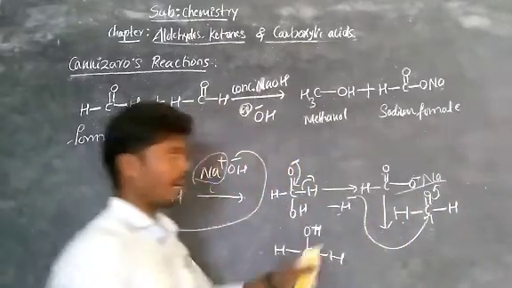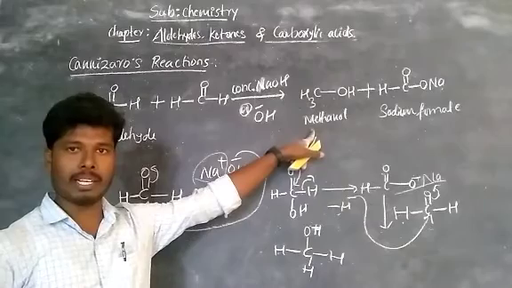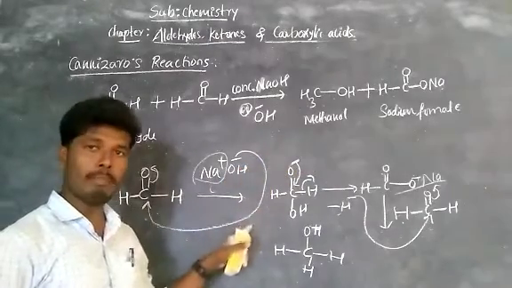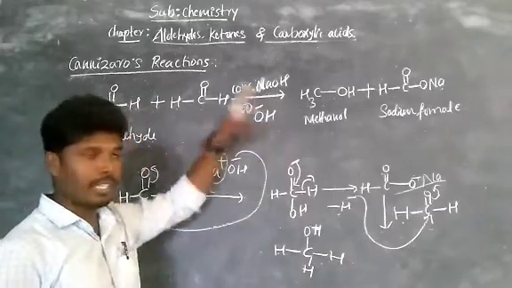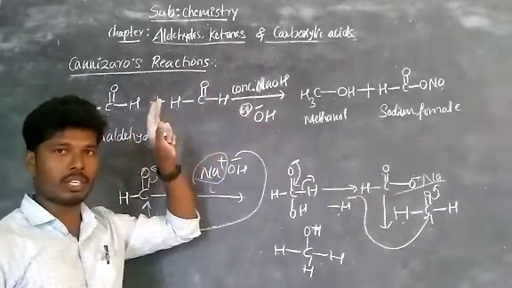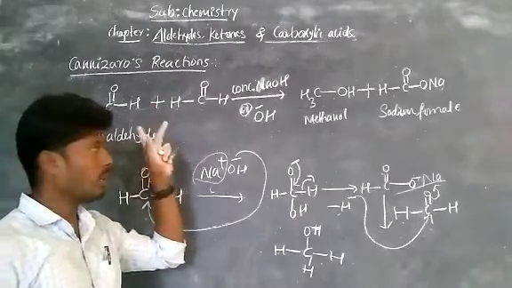Okay, you get two products. That is only here I am writing. Okay, this is the mechanism. Don't get confused if you do not understand. Even so, just understand the chemical reaction of Cannizzaro's reaction, how we are writing the reaction.